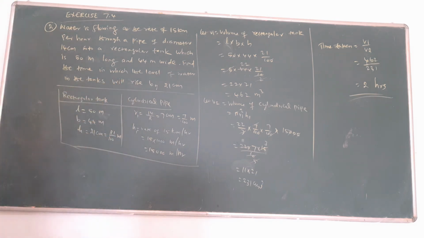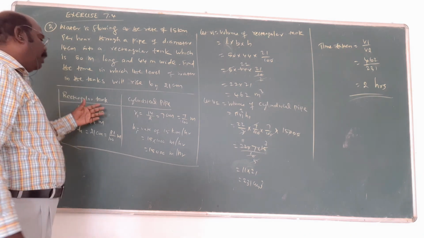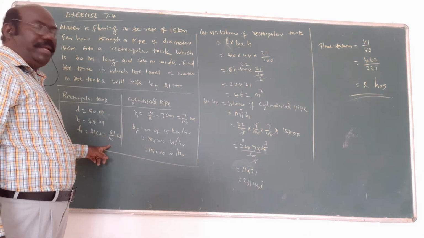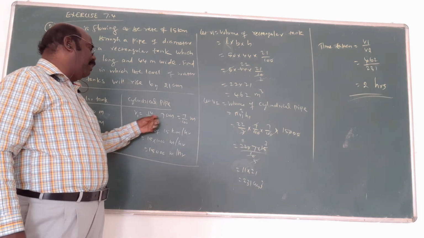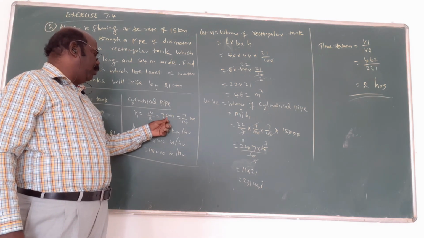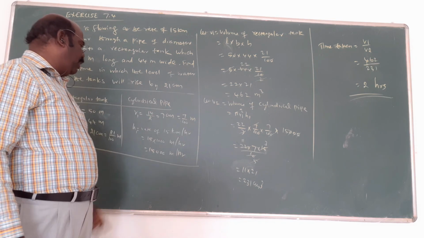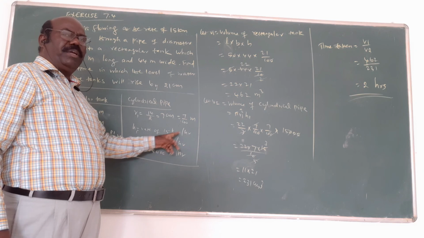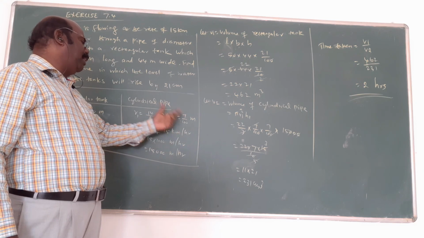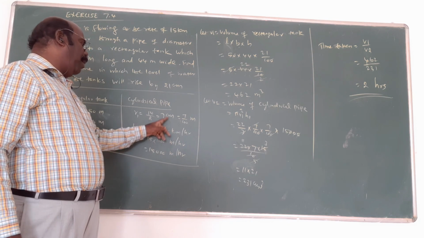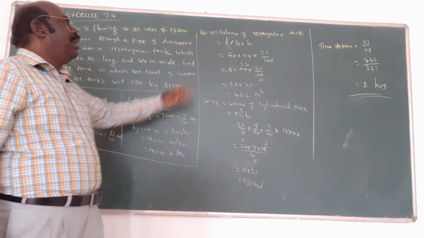This is the concept. After finding both volumes, you can divide them. And also here, all are consistent, no problem. Because centimeter is given, that's why convert it into meter. Here also diameter is given in centimeter. Diameter divided by 2, and again divided by 100 to get meter. And the rate of 15 km per hour, the kilometer is converted to meter by multiplying by 1000. All are converted to meter.